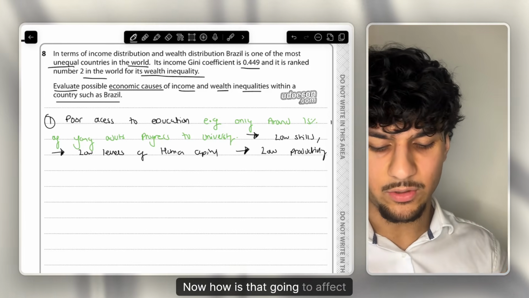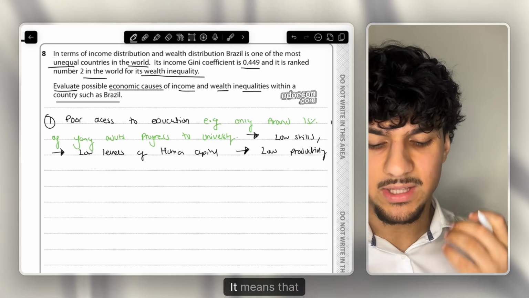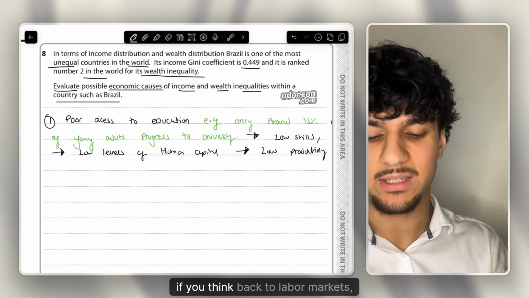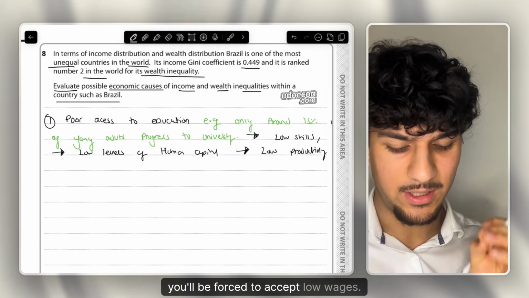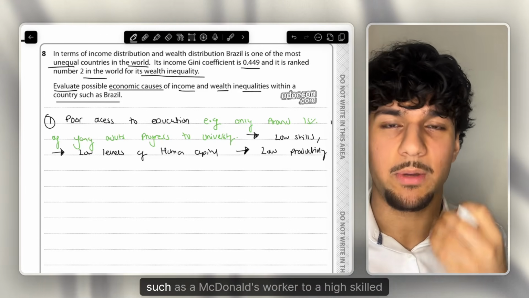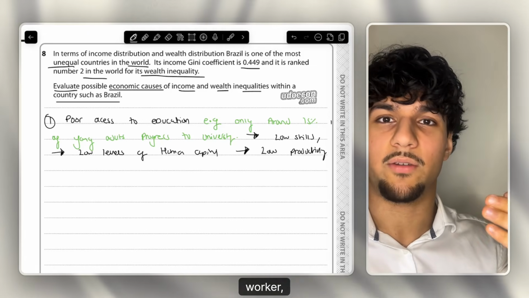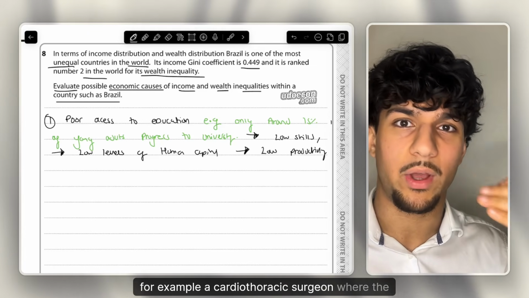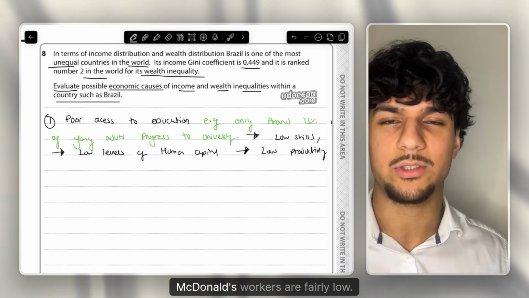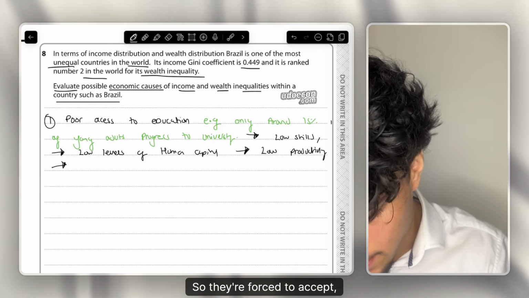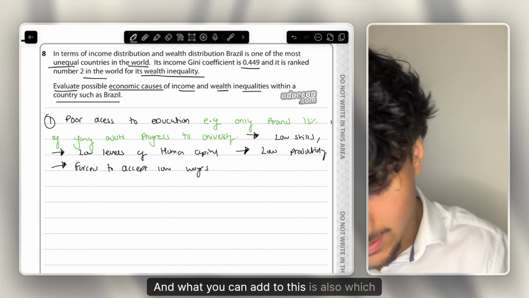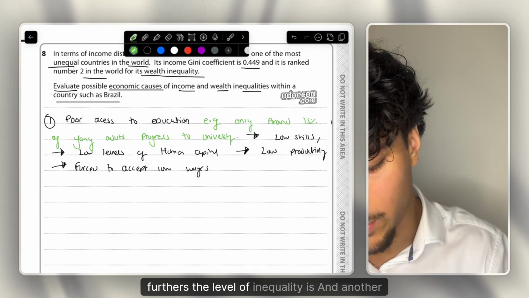Now, how is that going to affect their wages? If you're a low-skilled labour, if you think back to labour markets, you'll be forced to accept low wages. For example, you can contrast the wage of a low-skilled labour, such as a McDonald's worker, to a high-skilled worker, for example a cardiothoracic surgeon, where the wages are of course very high, and the wages for McDonald's workers are fairly low. So they're forced to accept low wages. And what you can add to this is that it furthers the level of inequality.